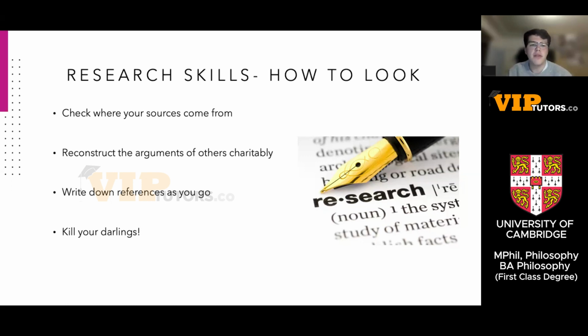Second principle might be to reconstruct the arguments of others charitably. So even if you get a position that somebody's arguing that you don't agree with, and you think, I'm going to put this in my essay and then I'm going to tear it apart, it's important to not make them sound silly, because if you're fighting your argument against silly opponents, we're going to wonder why you've chosen that argument. So it's important to reconstruct the arguments of others charitably.